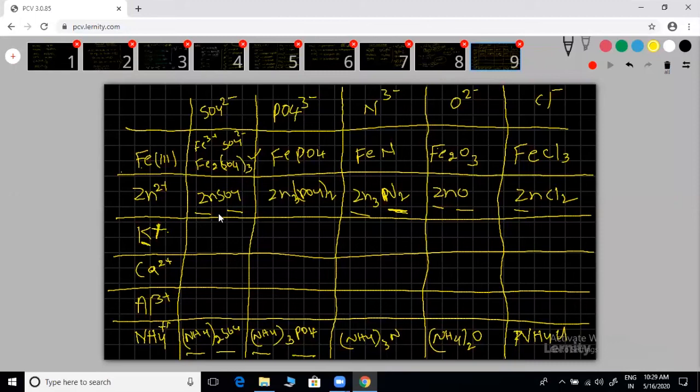Potassium nitride, why are you writing like that? See, potassium, how much charge? K plus. N, how much? 3 minus. First write everything with crisscross. K3N is the answer. Potassium nitride. Crisscross only, you have to write. Without crisscrossing, don't write the formula.